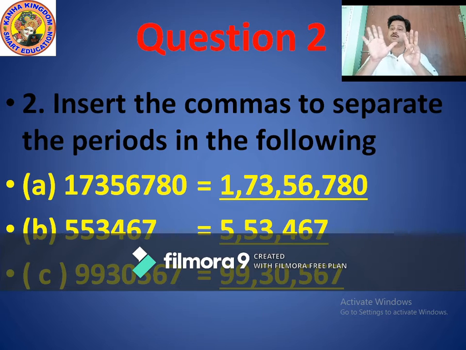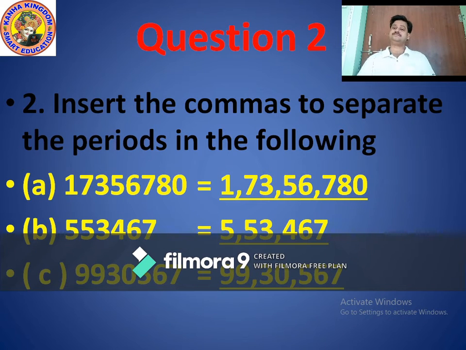17356780. So how many digits? Yes, 8 digits. In 8 digits, how many periods? Very good, 4 periods. What are the periods? Correct. Ones period, thousands period, lakhs period and crores period. In ones period, how many place values? Good. 3 place values. What are the names? Ones place, tens place, and hundred place.